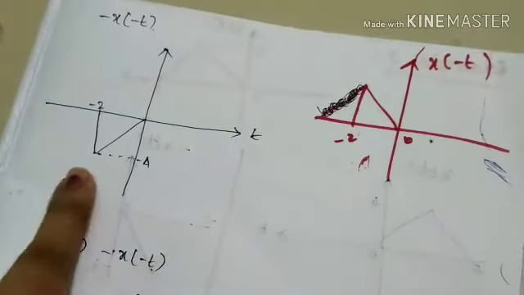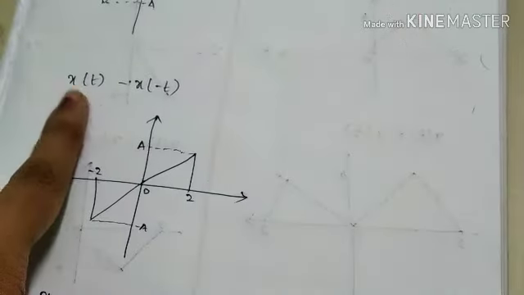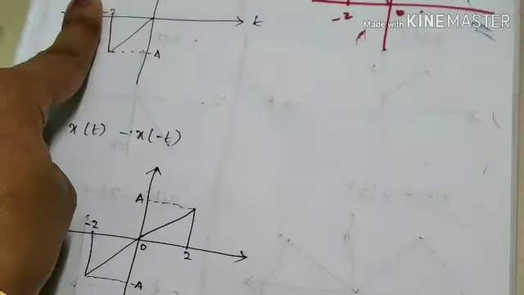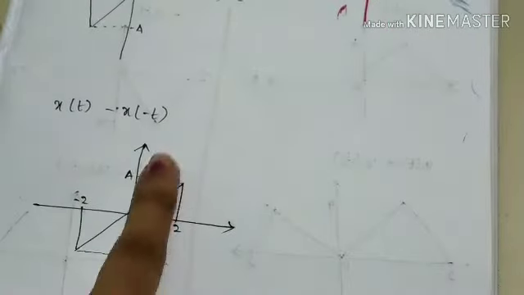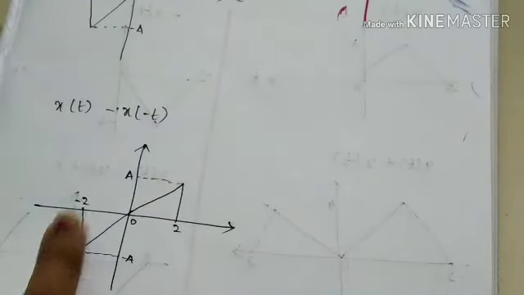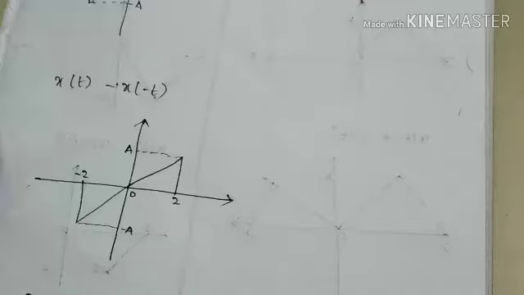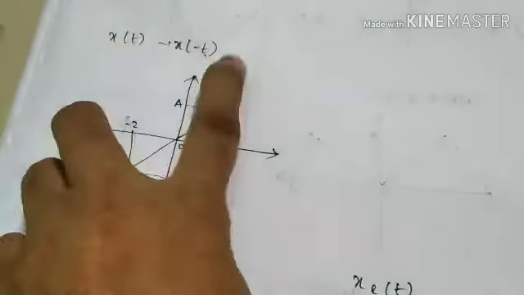Now we are going to add x of t and minus x of minus t, which is x of t minus x of minus t. So this is the representation of x of t minus x of minus t. What is the difference between this one and our odd component? The divided by 2 is missing.